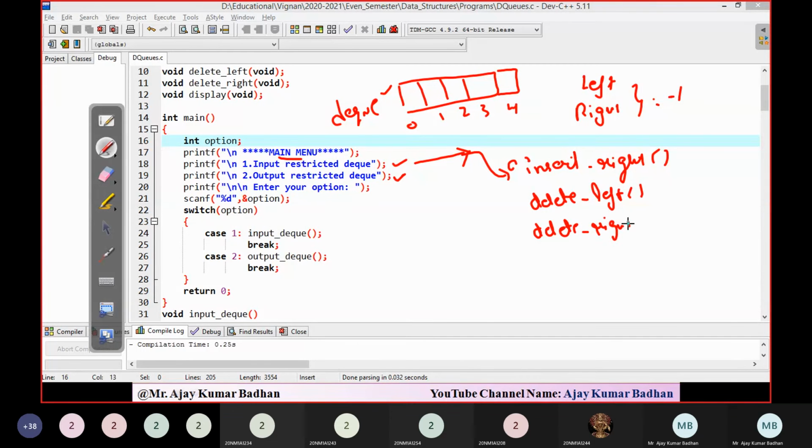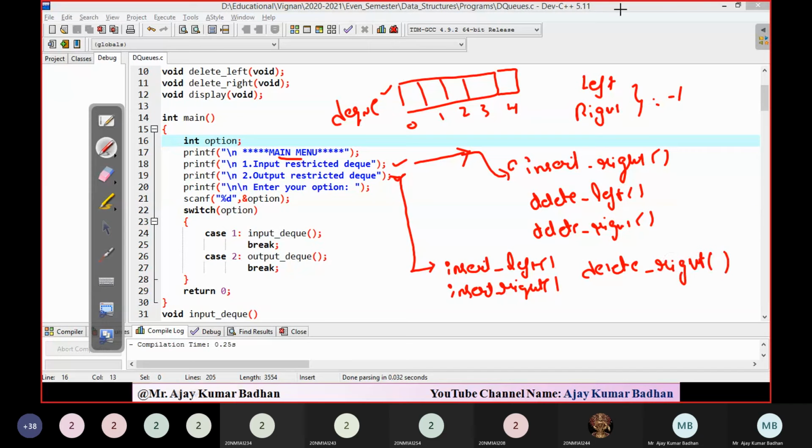But if a customer asks for output restricted DQ, deletion is restricted and insertion can be done both ways. So here you need to implement insert underscore left and insert underscore right. But deletion can be done only at one end. I can say we will be deleting like a queue, so delete underscore right. These are the functions I will show you.